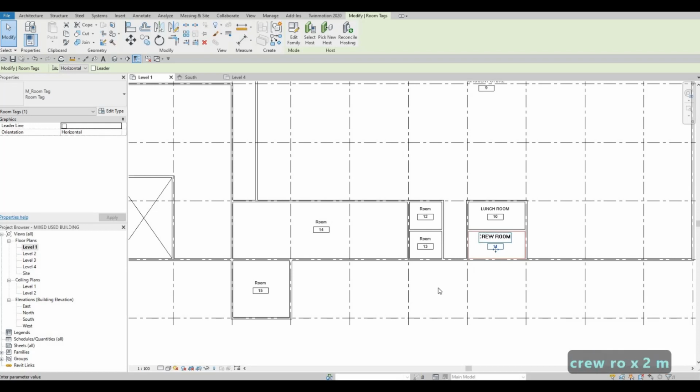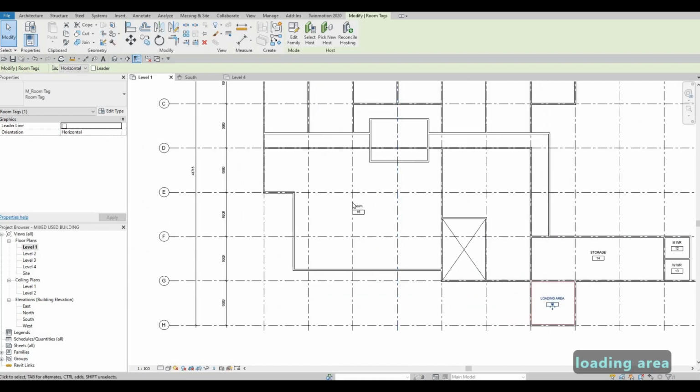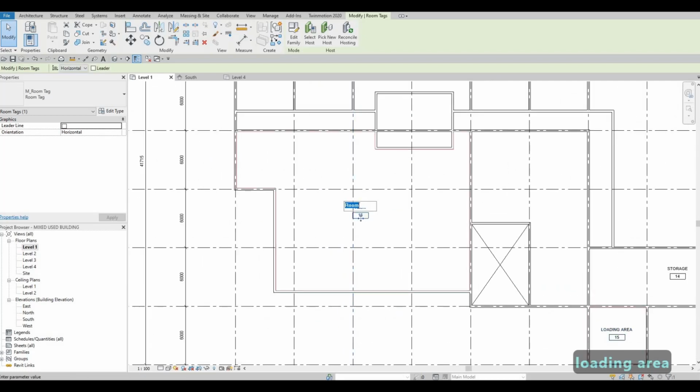Brew room. Storage. Men's washroom. Women's washroom. Loading area. Lobby.